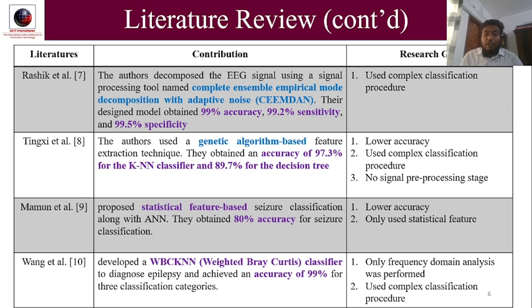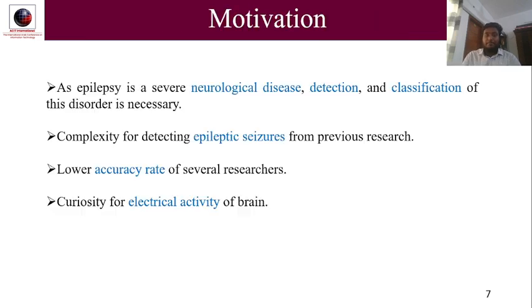Wang et al. developed a weighted Bayesian-based KNN to diagnose epilepsy and achieved an accuracy of 99% for three-class classification. They only used frequency domain analysis here and used a complex classification procedure.